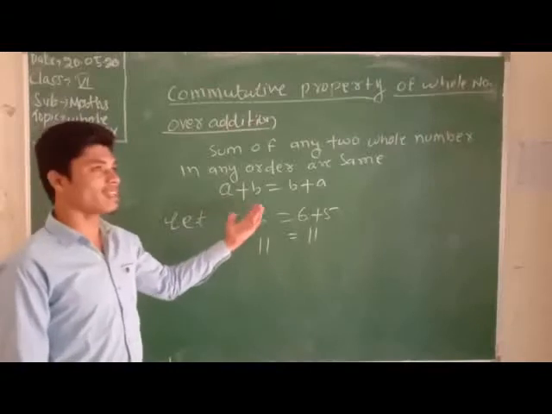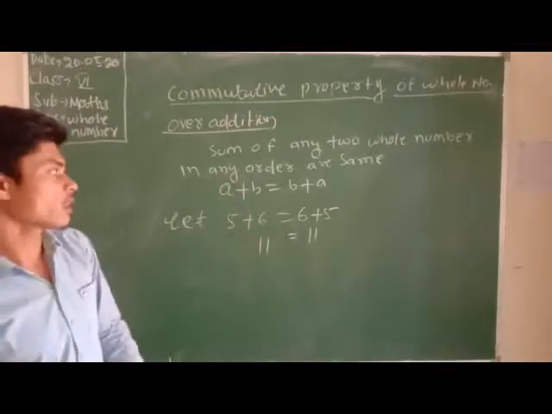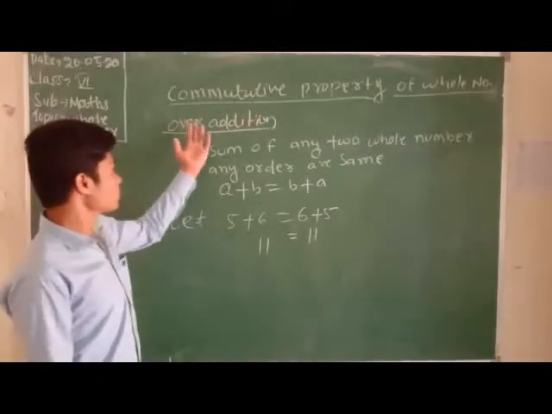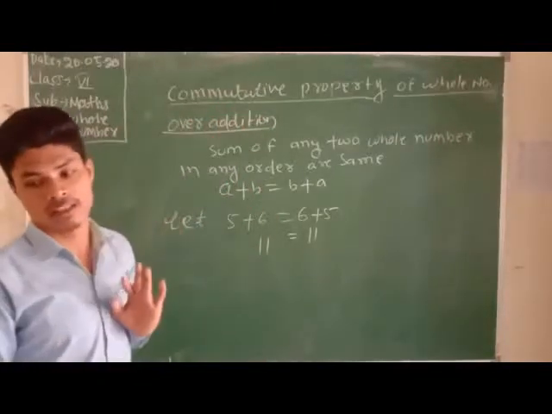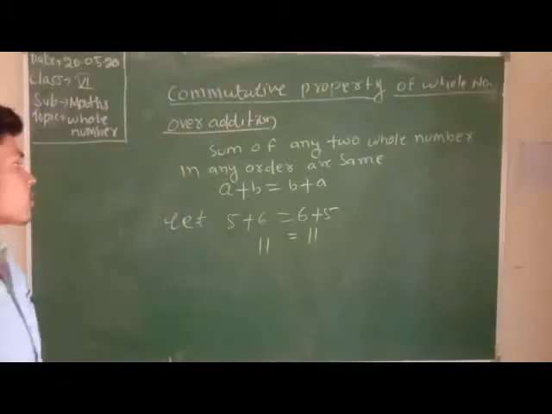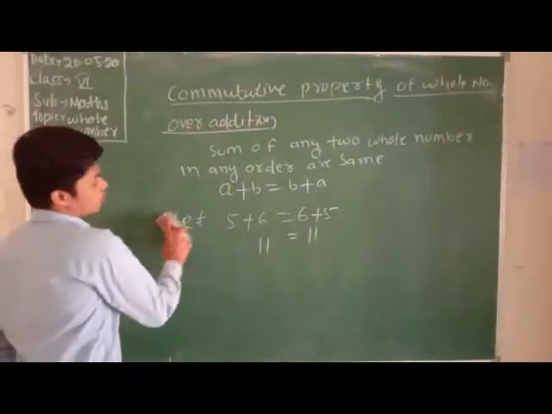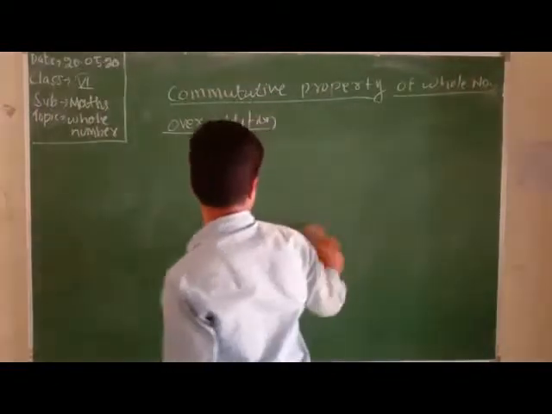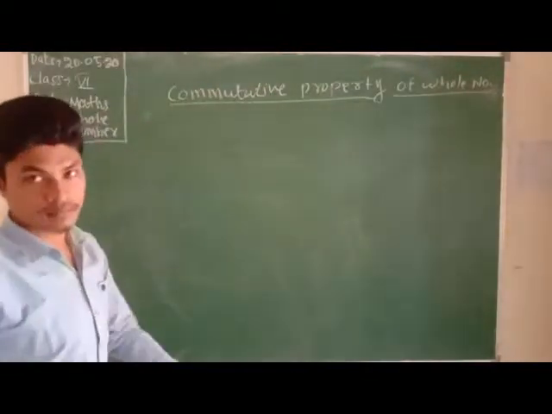Clear? How is the commutative property over addition true for whole numbers? We change the order of the two whole numbers. If their sum is the same, then it is correct for the commutative property over addition. Clear? Now we learn about the commutative property over multiplication.